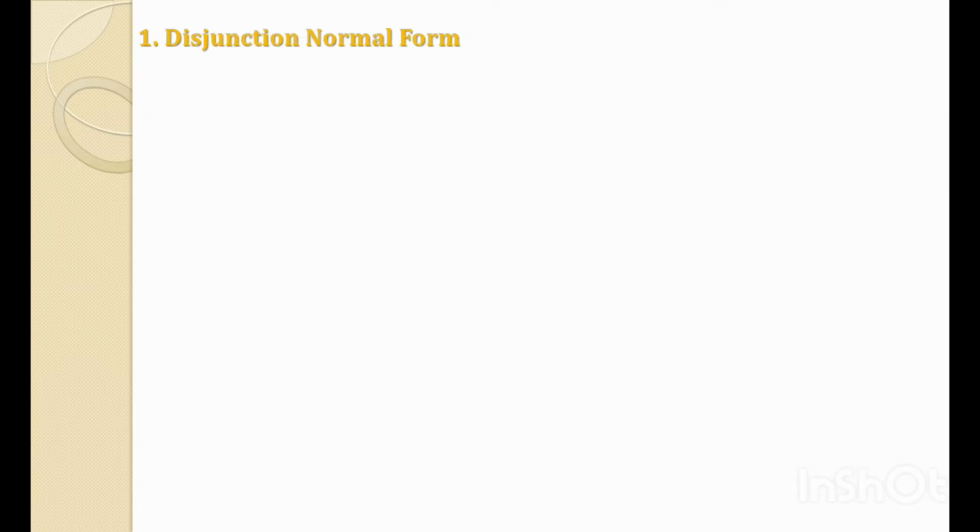Now, the first type of normal form is the disjunction normal form. We know the meaning of disjunction, that is OR, and OR means sum. That's why the disjunction normal form means the sum of product form. You have to be clear on the definition or the relation: disjunction means OR and OR means sum. That's why disjunction normal form means the sum of product form.